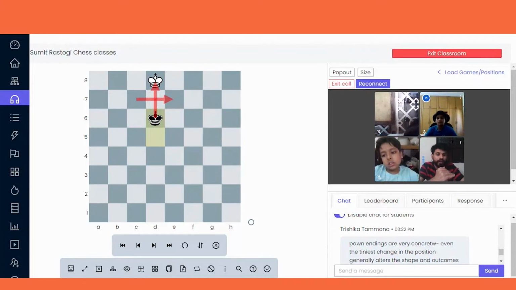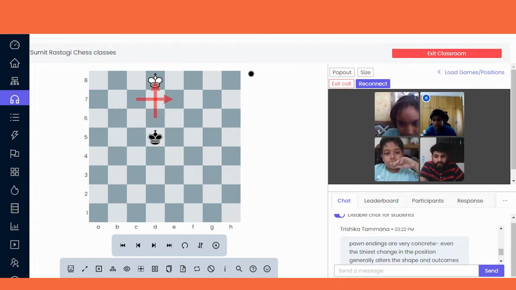Whoever takes the opposition is in profit. In the endgame, whoever takes the opposition, are you getting? He is in profit. So this is the very main thing which you should know in the endgame.